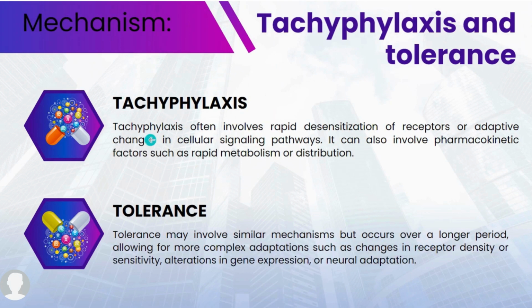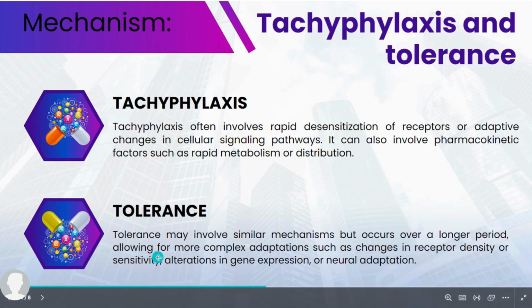Mechanism. Tachyphylaxis often involves receptor desensitization or adaptive changes in cellular signaling pathways. It can also involve pharmacokinetic factors such as rapid metabolism or distribution. Tolerance may involve similar mechanisms but occurs over a longer period, allowing for more complex adaptations such as changes in receptor densities or sensitivity.